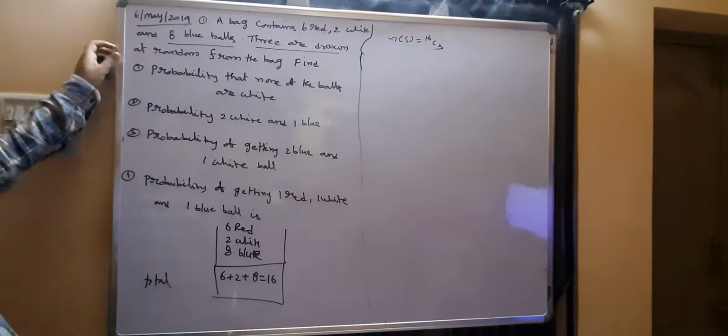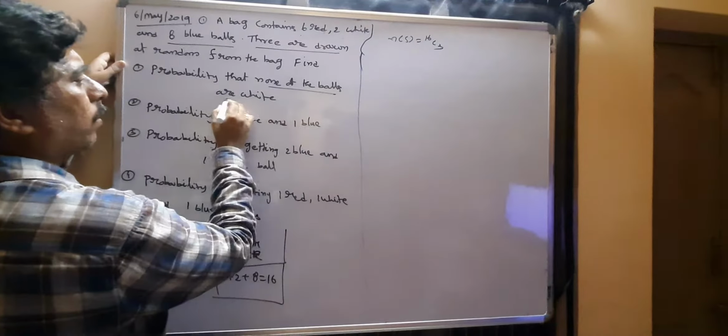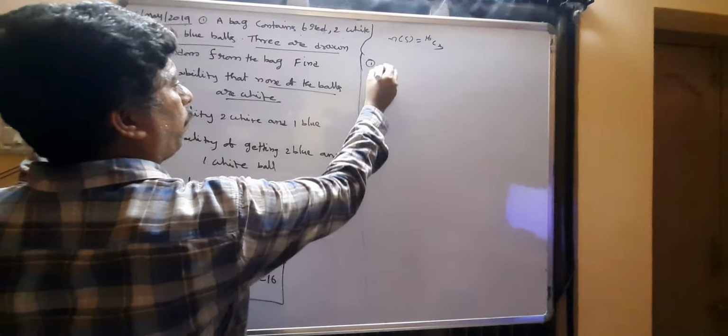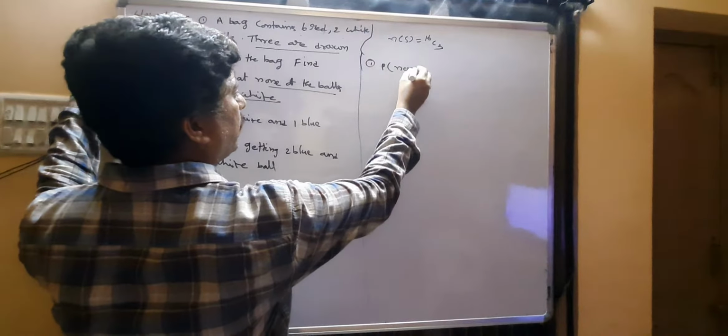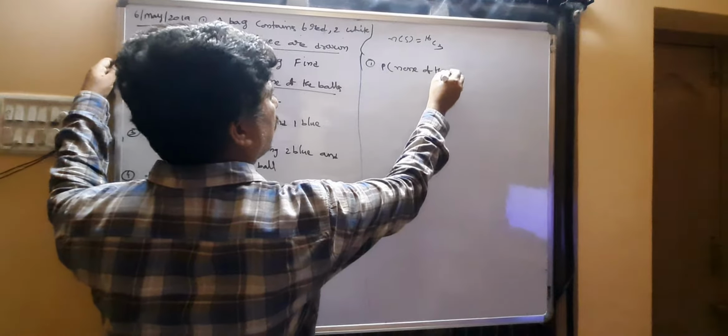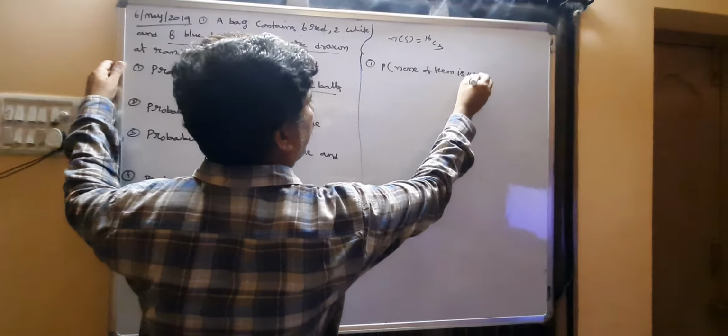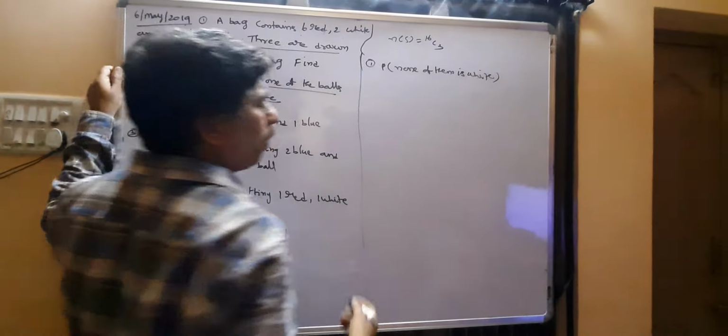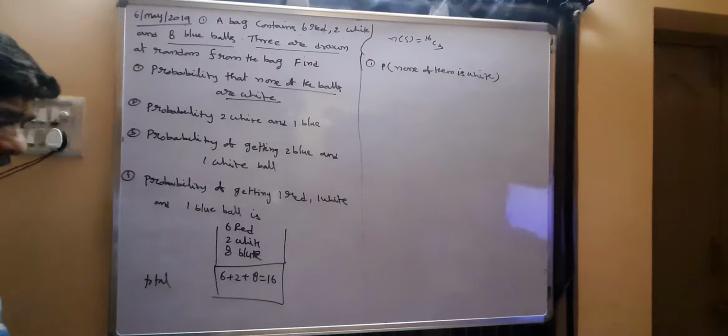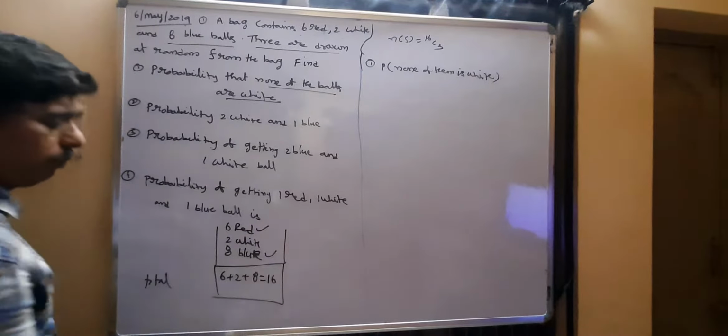Coming to the first bit. Find the probability that none of them is a white ball. So no ball is white, so you can select the 3 balls either from red or blue.